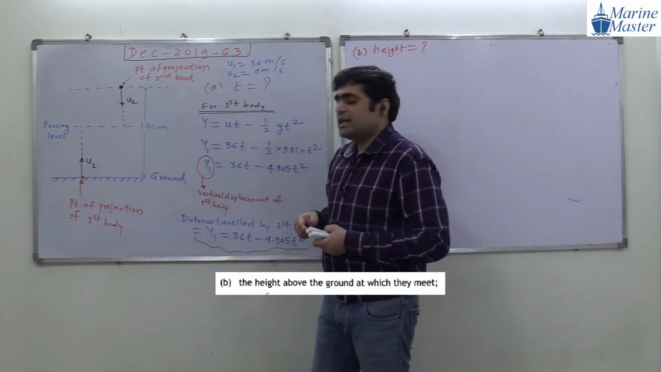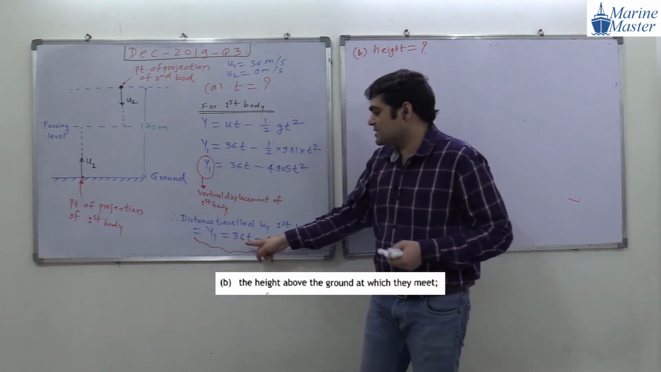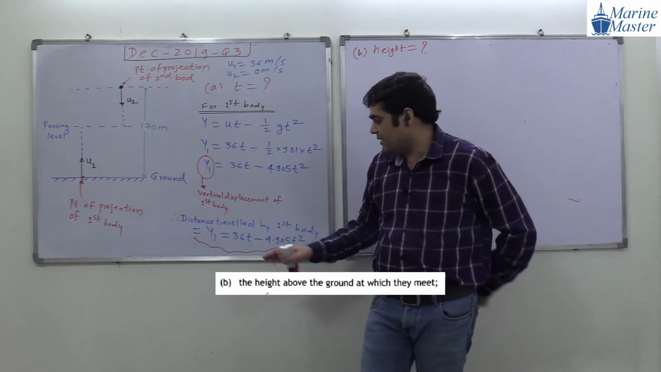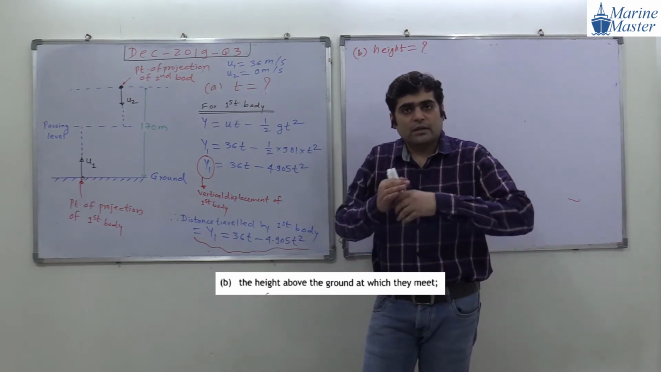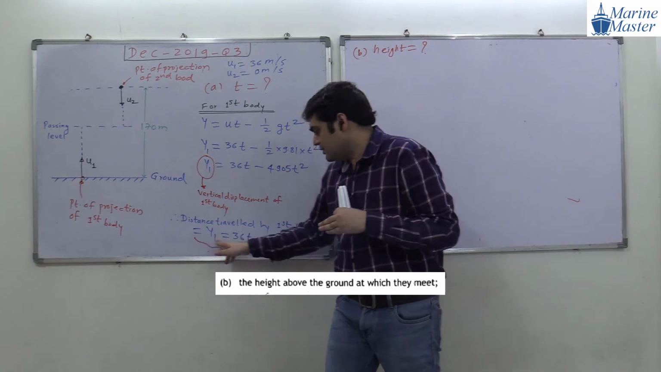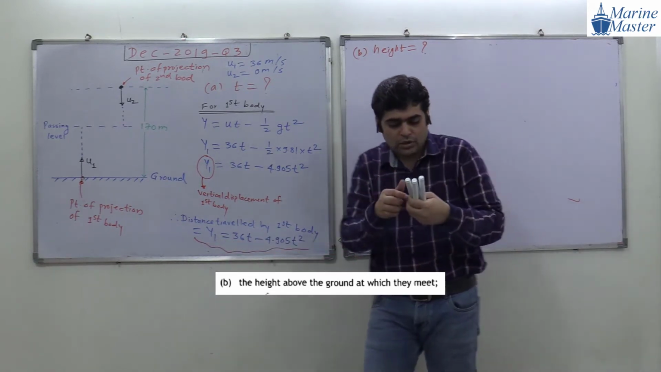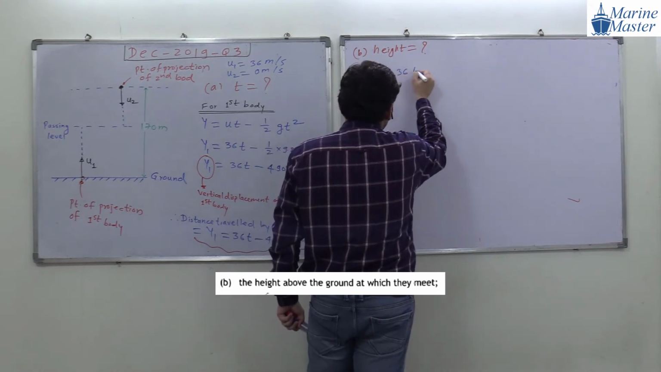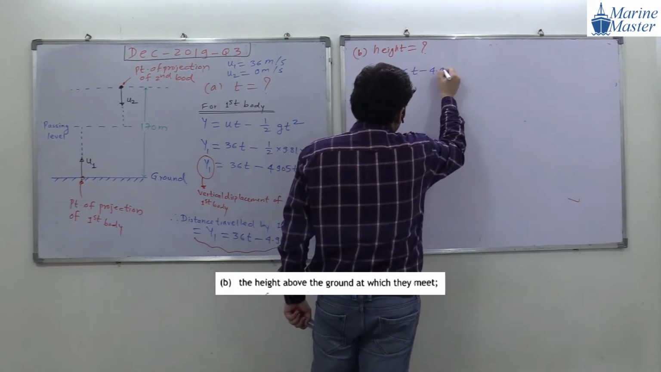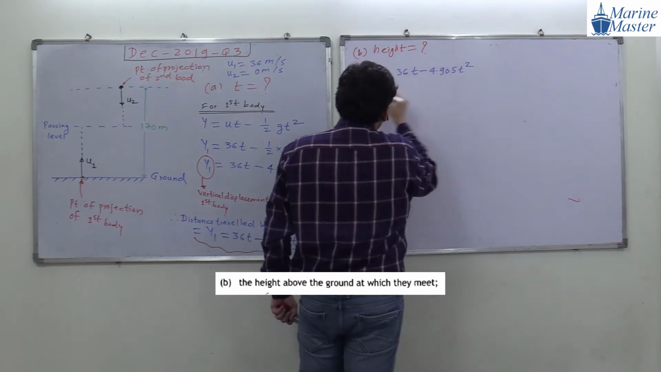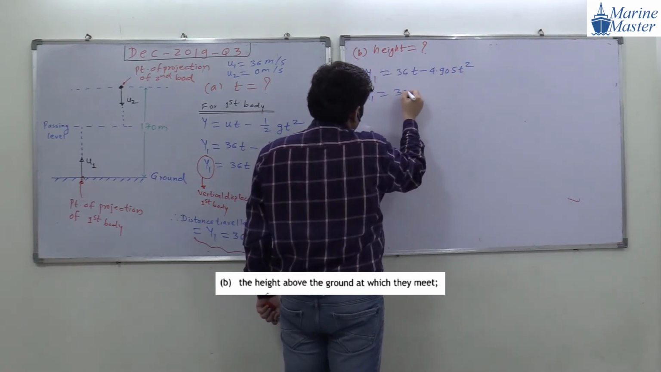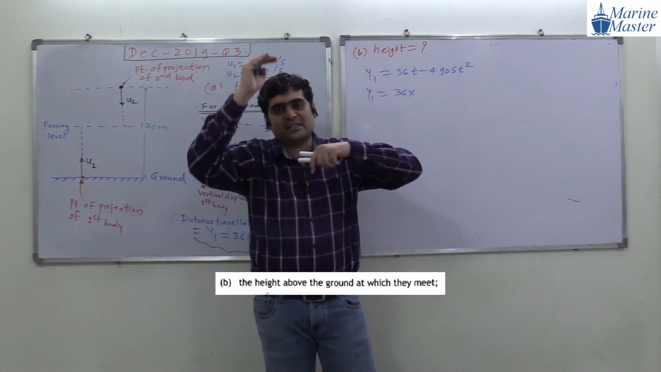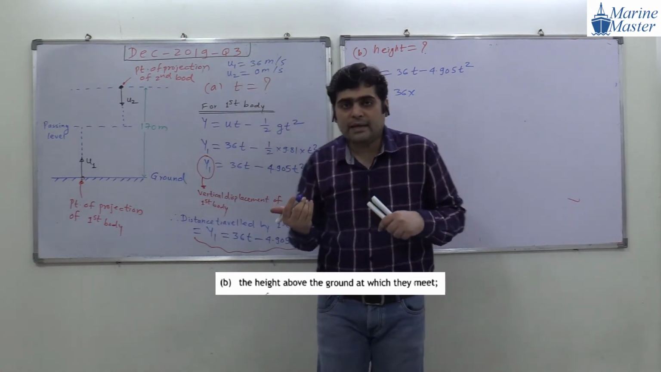Whatever this y1 is, what is y1? It is the height above the ground level. So y1 is equal to 36t minus 4.905t square. At what time are they going to meet? They are going to pass each other. How much time, guys? Can anyone tell me?